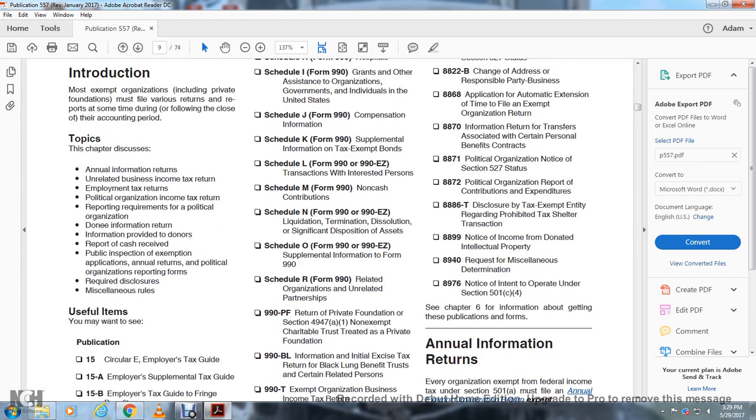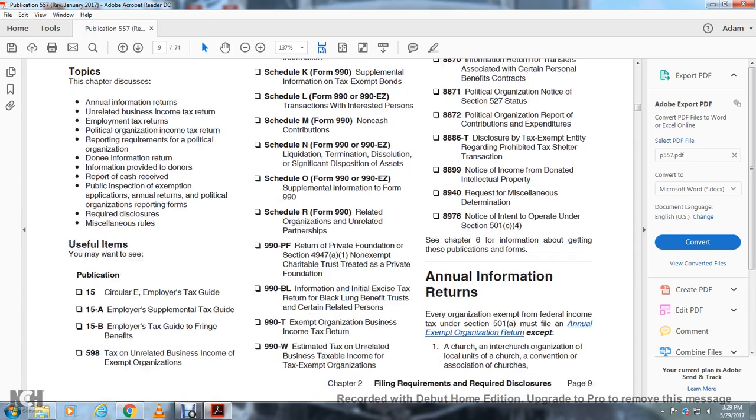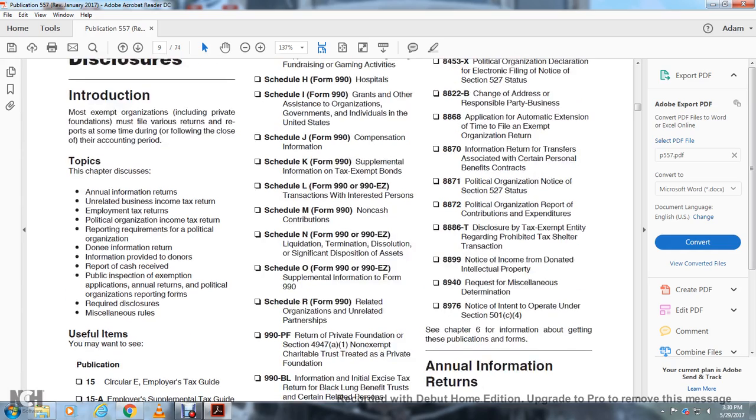990 PF, return of private foundation, or Section 4947(a)(1) nonexempt charitable trust treated as a private foundation. 990 BL, information and initial excise tax return for black lung benefit trusts and certain related persons. 990 T, exempt organization business income tax return. 990 W, estimated tax on unrelated business taxable income for tax-exempt organizations.